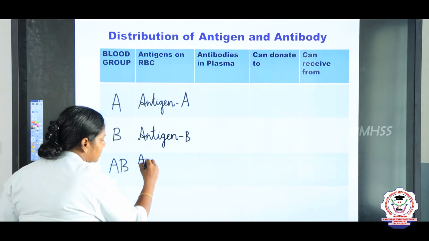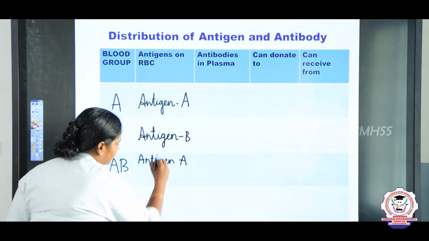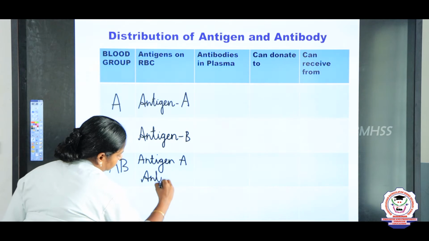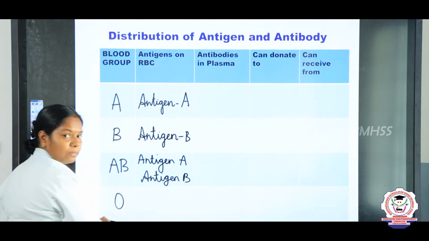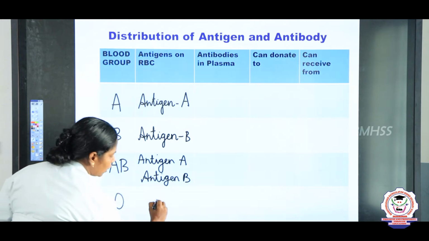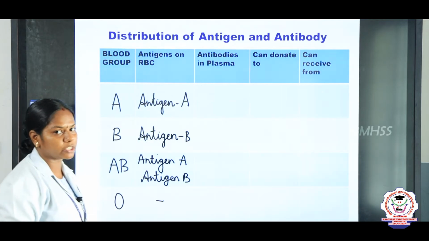Yes, the person possesses both antigen A and antigen B. And O blood group, no antigen.